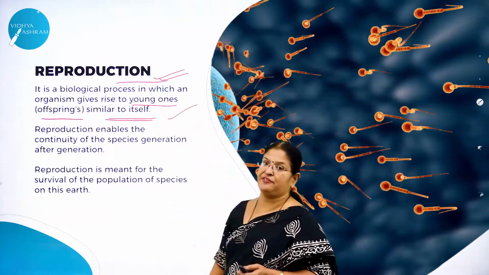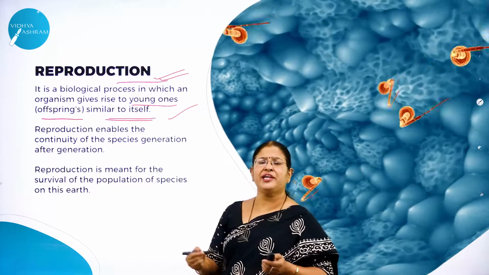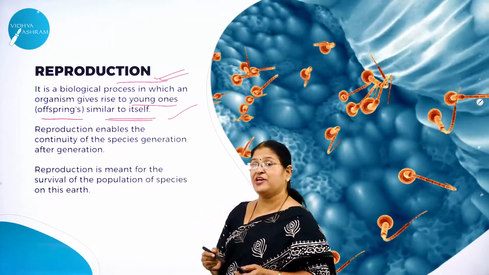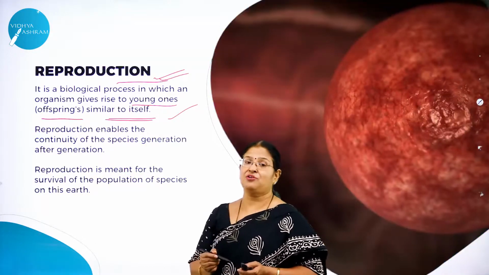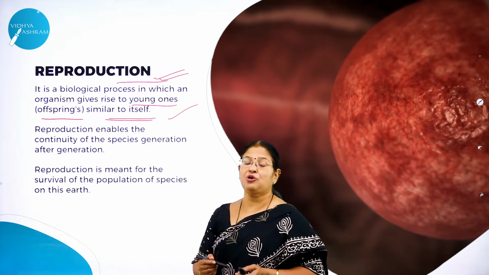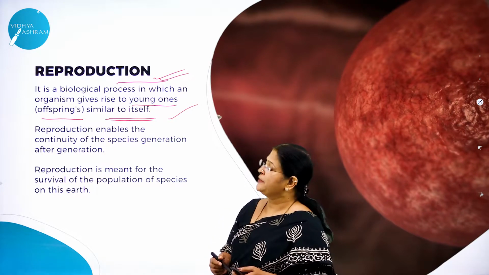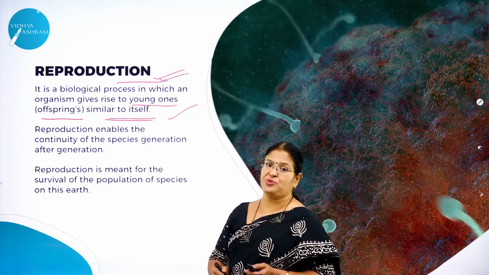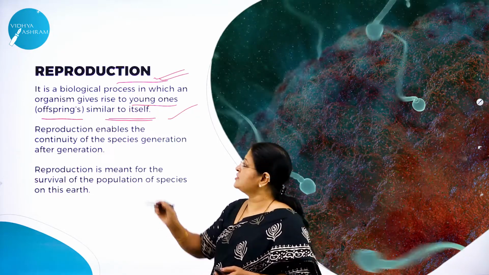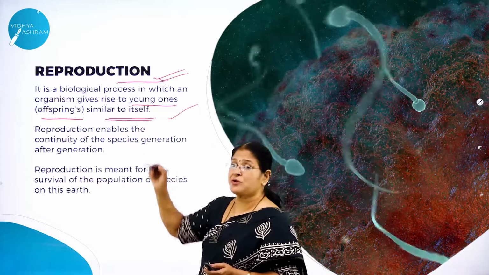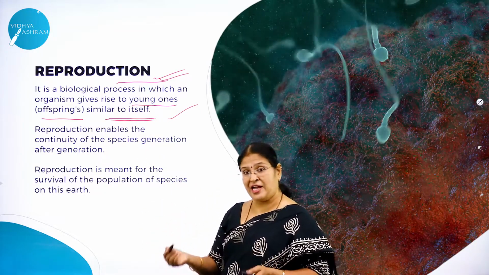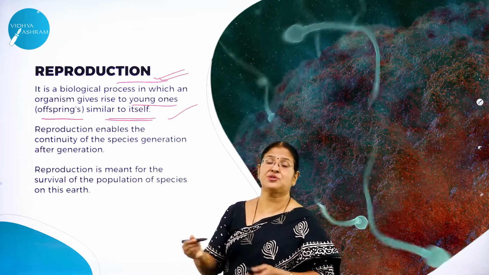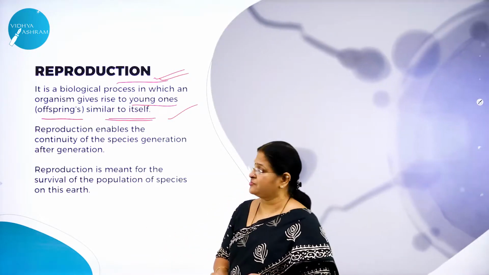Hope you have understood the definition of reproduction. It's a very common term which we come across in our everyday life. But as I said, it is a very important feature of all living organisms. So how do we define this word called reproduction? It is a biological process in which an organism gives rise to young ones, that is the offspring similar to itself, and this offspring will further grow, develop, mature and again will carry on the next process of reproduction. So this is a continuous process, right?